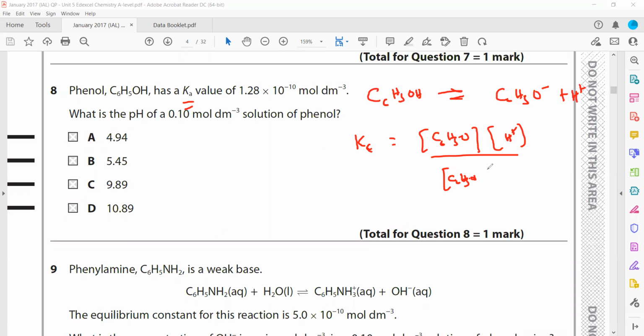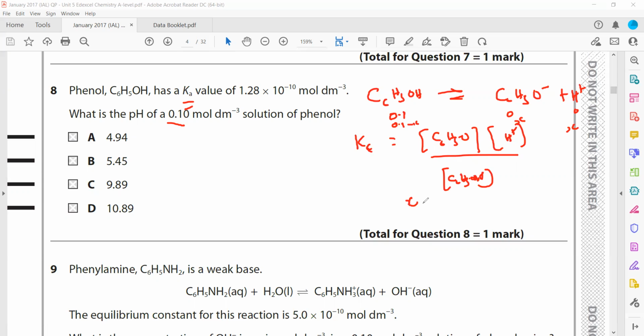For weak acids, in the beginning the concentration is 0.1, and the products are initially 0 and 0. At equilibrium, these will be x, x, and this will be 0.1 minus x.